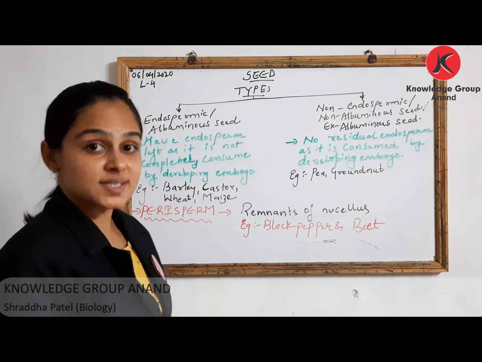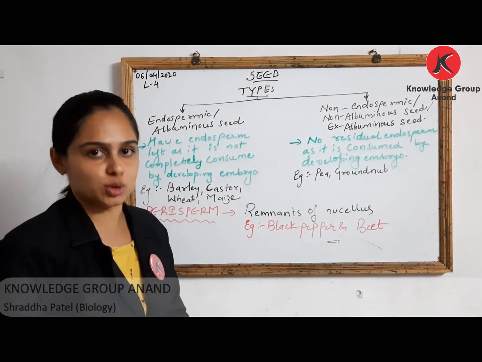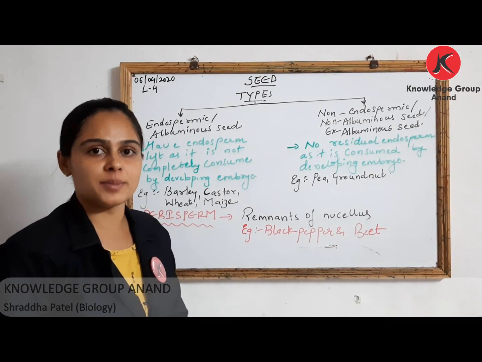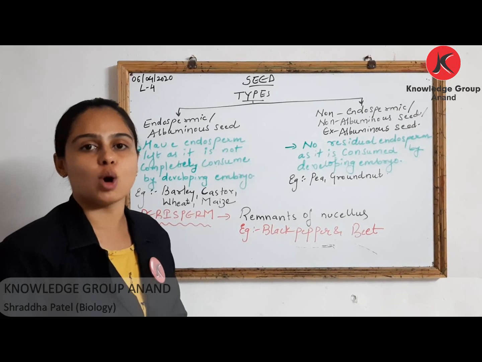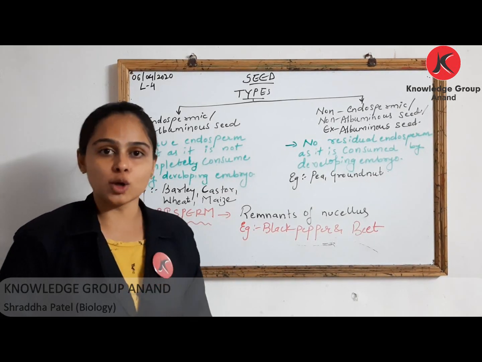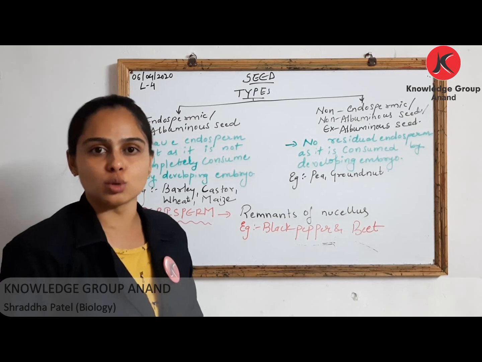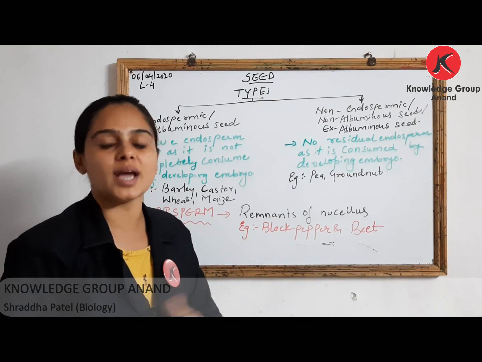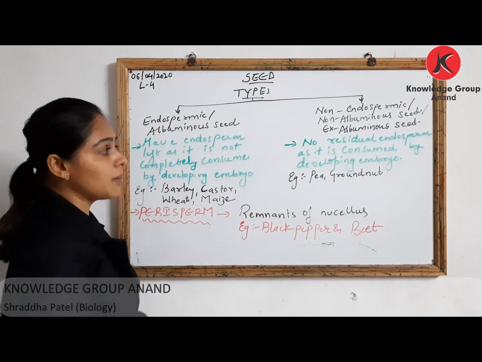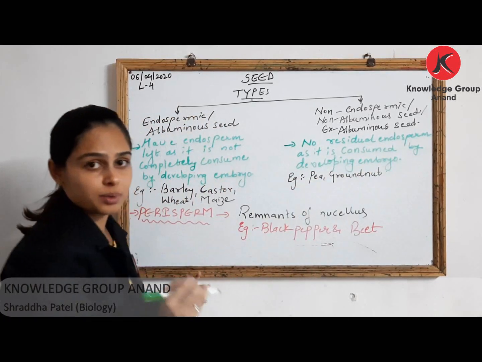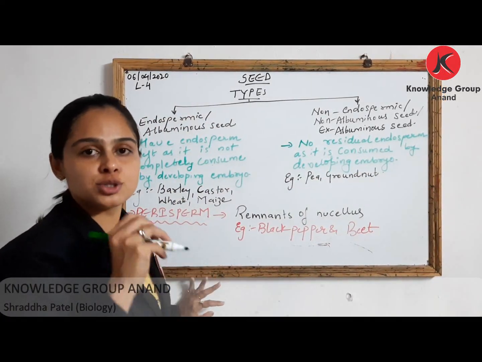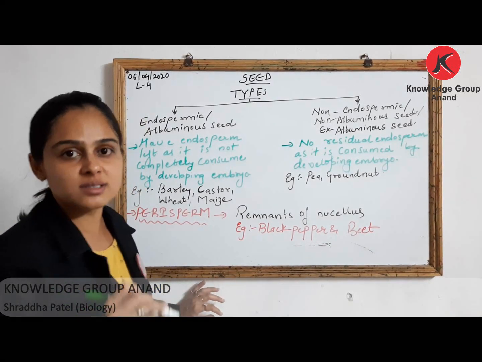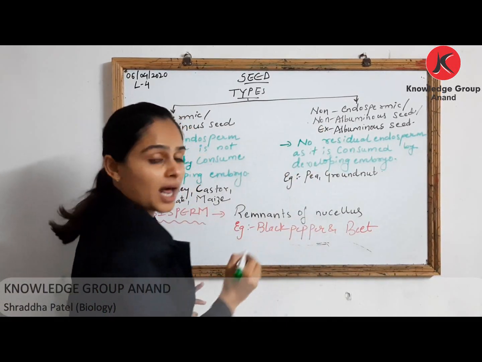Okay, now mature seed may be albuminous or non-albuminous. Now what is this? If we are talking about endosperm, we very well know that endosperm is a nutritive tissue which is utilized by developing embryo. Now, if this endosperm is totally consumed by developing embryo during embryo development, that means there is no residual endosperm left. This endosperm is totally consumed during embryo development. So such type of seeds are called as non-albuminous seed.